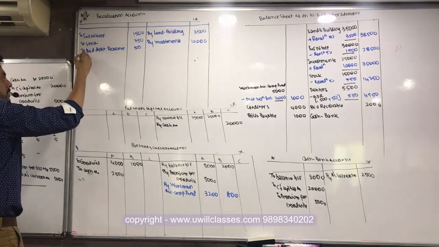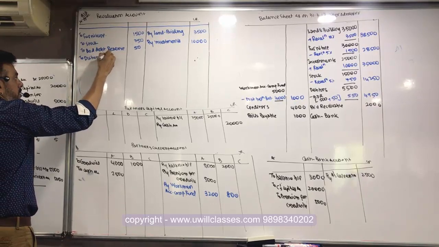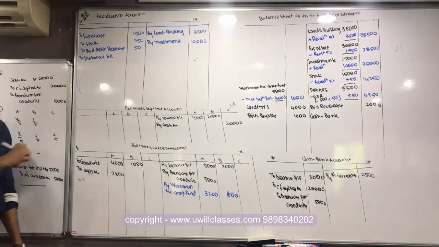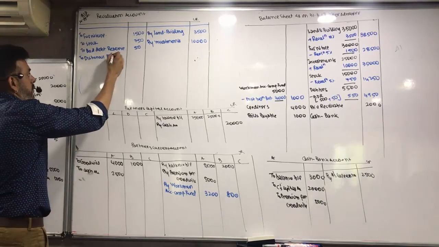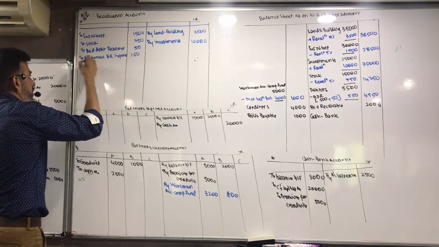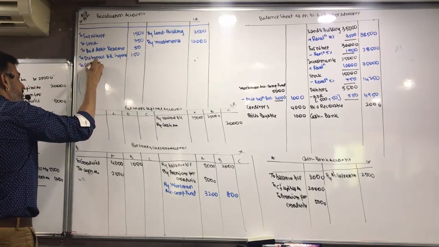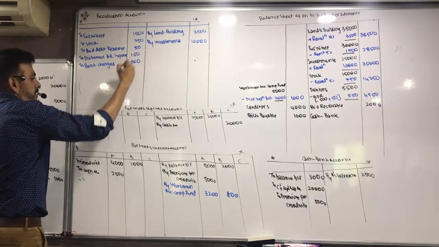So to dishonor bill receivable expense 150 and to bank charges 300.